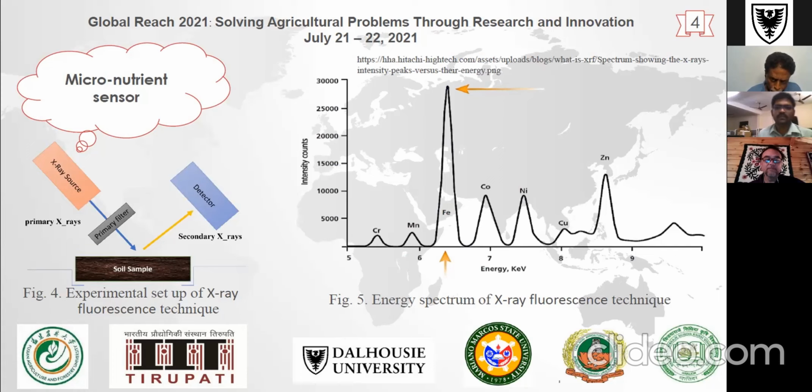For this, I want to use the X-ray fluorescence technique for measuring the micronutrients present in the soil. Primary X-rays from the X-ray source are made incident on the soil sample.